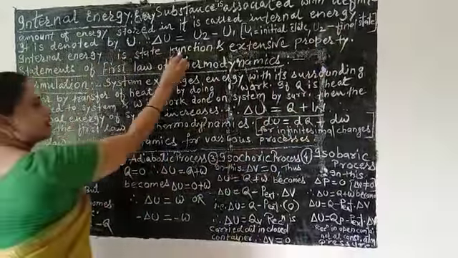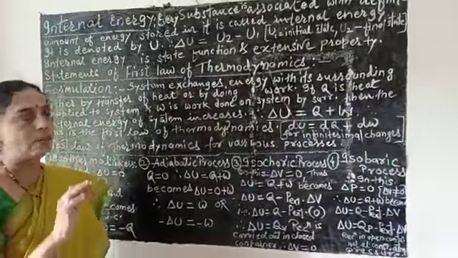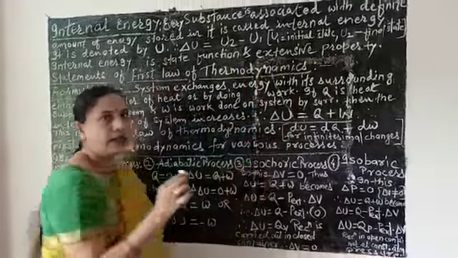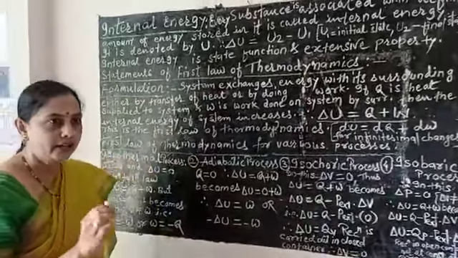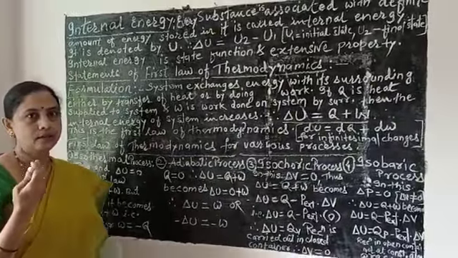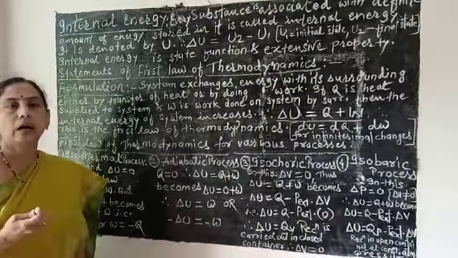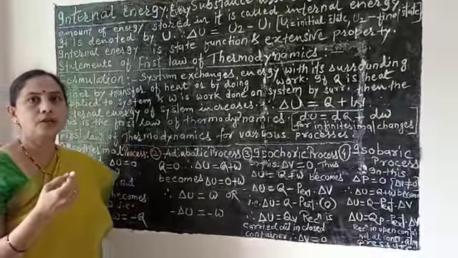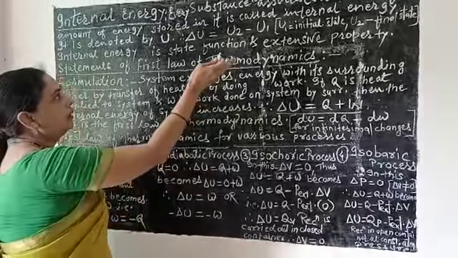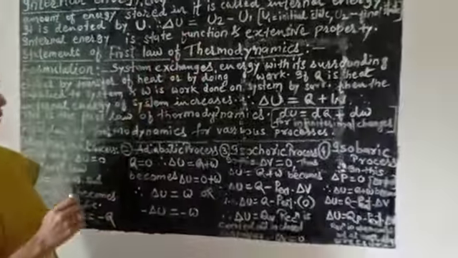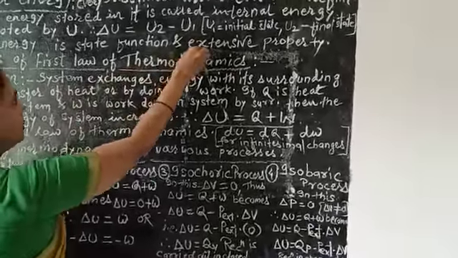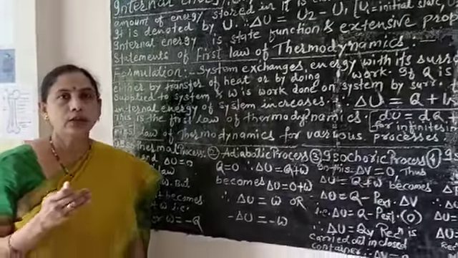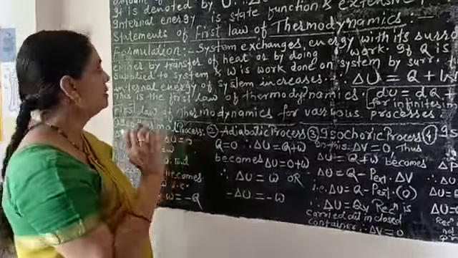Now the internal energy is a state function. We have already studied about this, and it is an extensive property. Extensive property means the internal energy of the system depends on the amount of substance present in the system. It means if the amount of substance is more, then the internal energy of the system is more. So extensive properties are those properties which depend on the amount of substance present in the system.